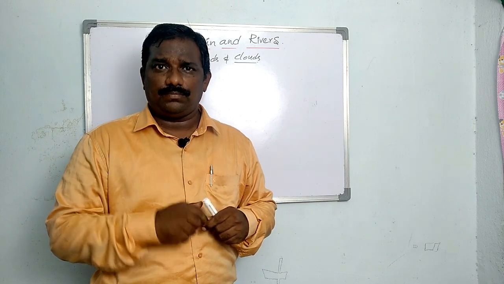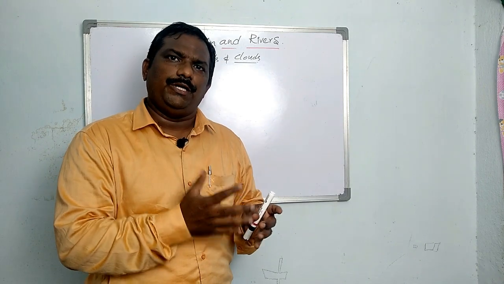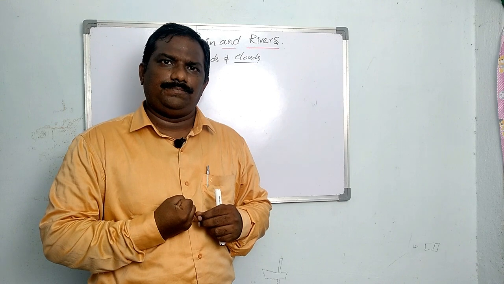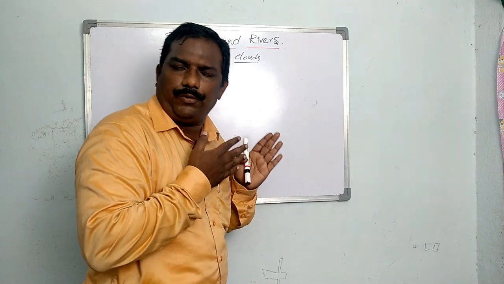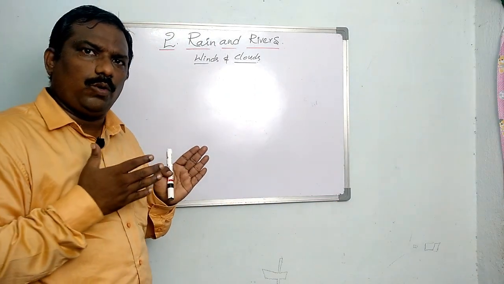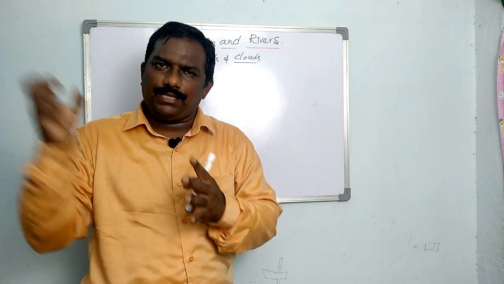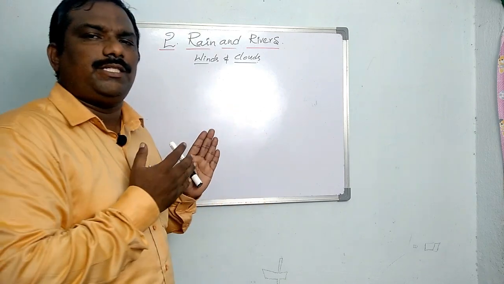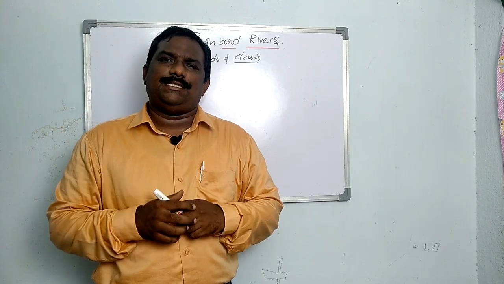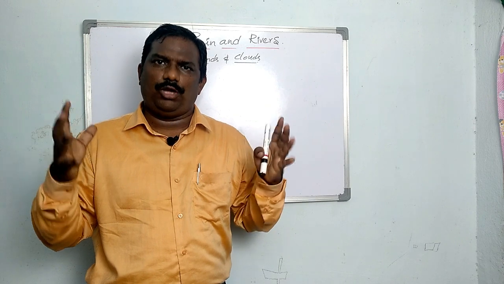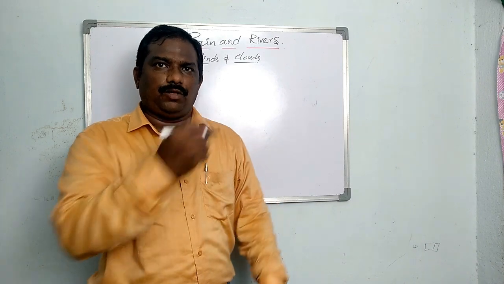For example, each and every year in India, especially in the month of June, we get monsoon rains. So during monsoon time, these monsoon winds will blow towards India. These monsoon winds bring the clouds from the Arabian Sea and Bay of Bengal to India. So let us see how these moisture-laden winds come to India. Let me draw the India map.